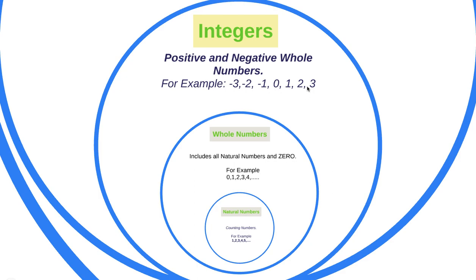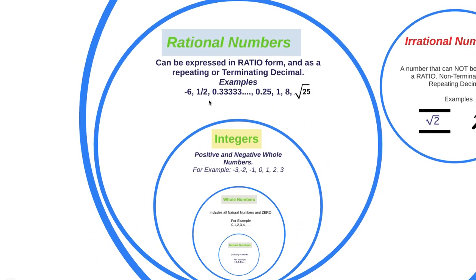Now, if we include the numbers between these integers, and those are called decimals or fractions, the new set will be called rational numbers, and it is denoted by capital letter Q. So these are the numbers that can be expressed in ratio form or fraction form, like 1/2, except the denominator is 0. It can be expressed as A over B, where B is not 0. This can also be expressed in decimals, like 0.33333, which is an example of a repeating decimal, and like 0.25, which is a terminating decimal.